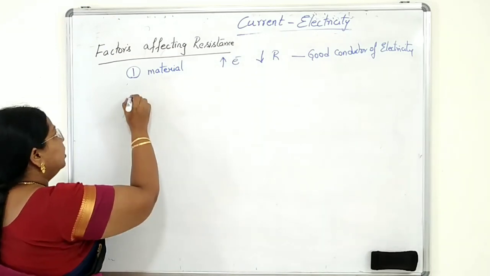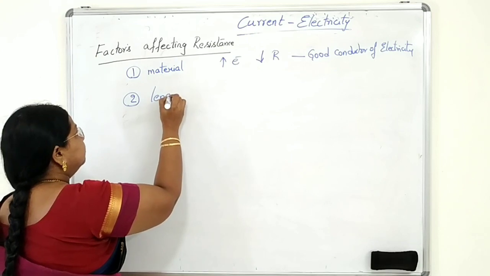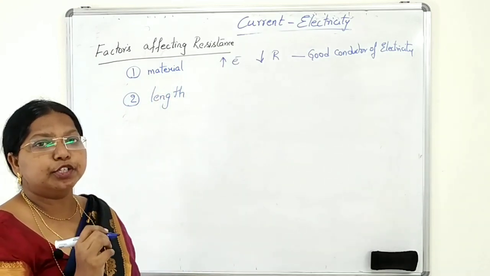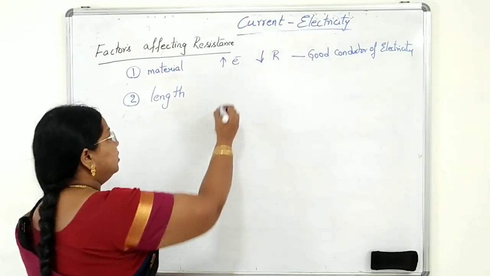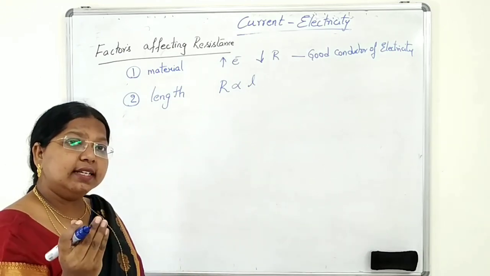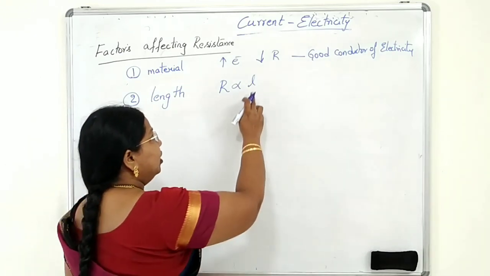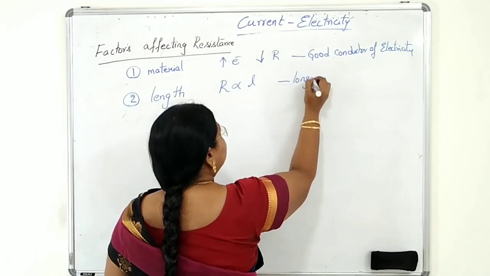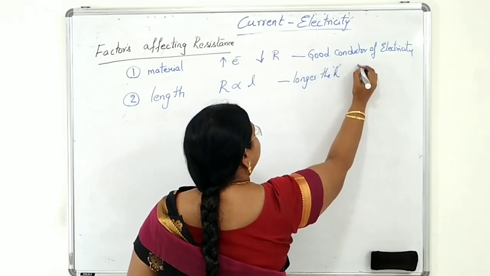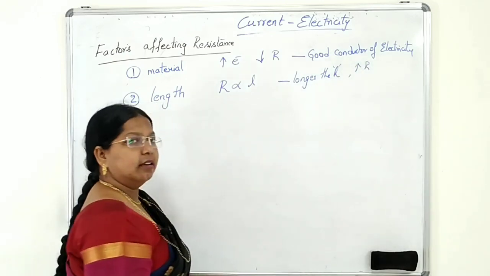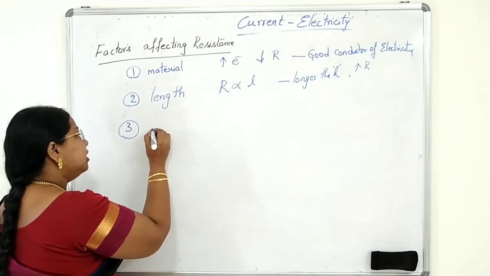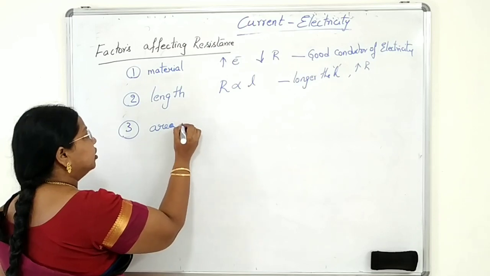The second factor is length. Resistance is directly proportional to the length of the conductor. The longer the length of the conductor, the more the resistance. Clear? The third point is that it depends on area of cross section.